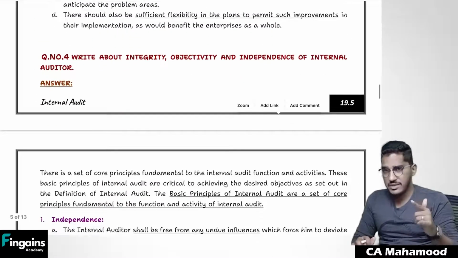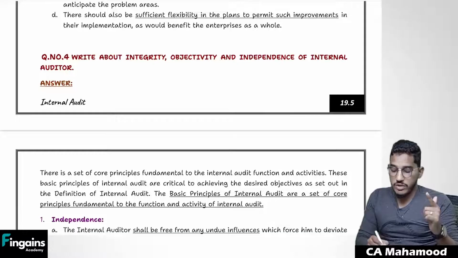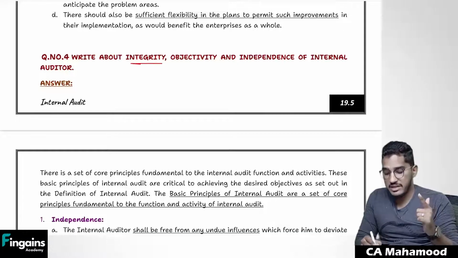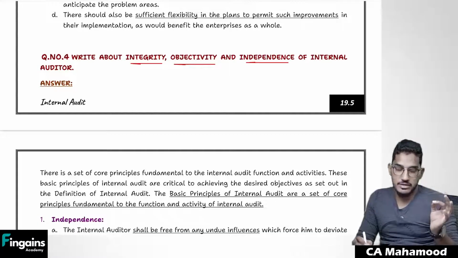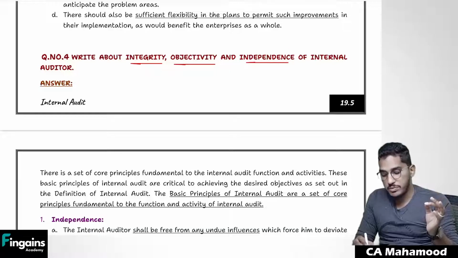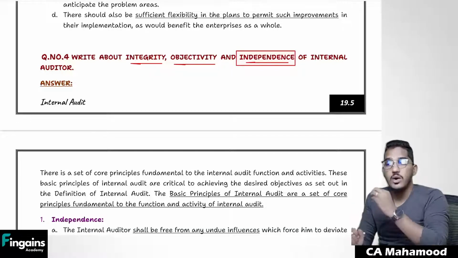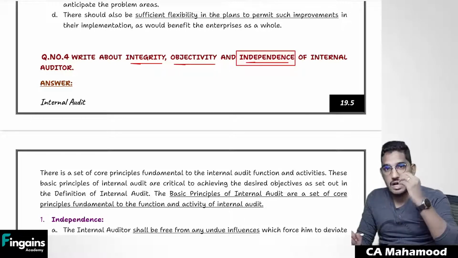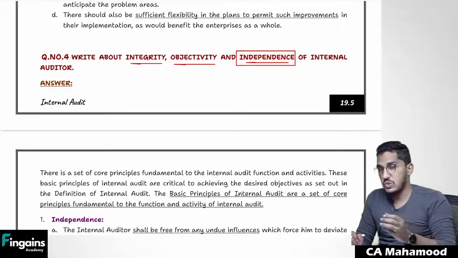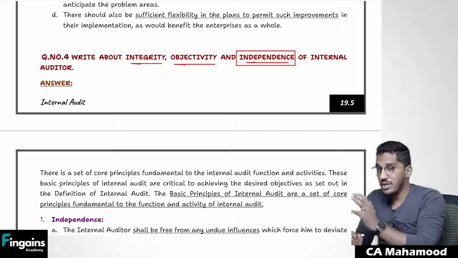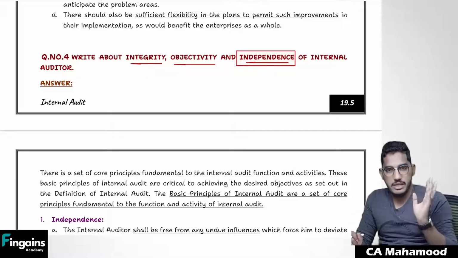And like the external auditor, the internal auditor is also required to comply with some ethical requirements like integrity, objectivity, and independence. Even the internal auditor should be independent. He should be able to do the work without any influence from others. Whatever he feels is right, he should be able to say. If he finds something wrong, he should be able to say it is wrong. So he should work in an independent manner.